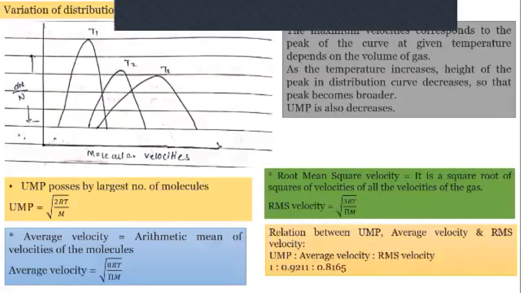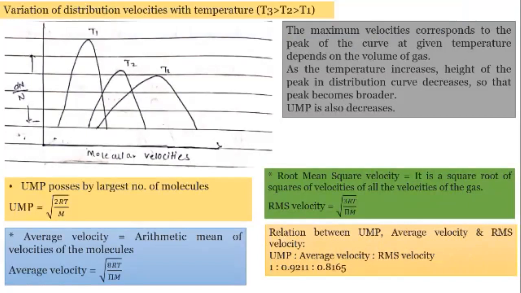You can see, first of all, we have seen the most probable velocity for the largest number of molecules is given by under root 2RT by M, whereas the average velocity is nothing but the arithmetic mean of the velocities of the molecules, given by under root 8RT by pi M. Then we have seen the RMS, that is the root mean square velocity. In short, it is called the RMS velocity. It is the square root of the mean of the squares of the velocities of all the gas molecules, given by under root 3RT by M.